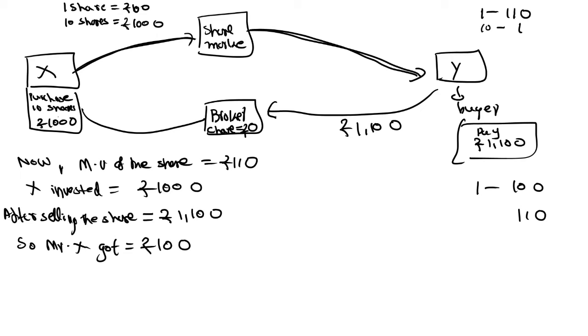See, very simple business, right? Here he invested only 1000 rupees, but after selling his shares he got an extra 100 rupees. This is how the share market works. A share is nothing but an agreement with the company.